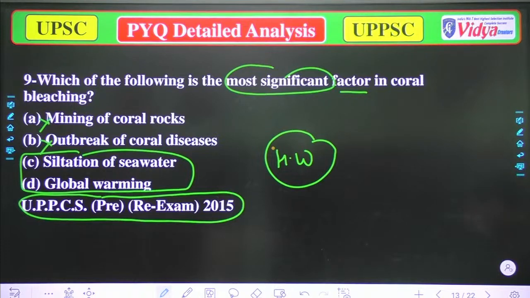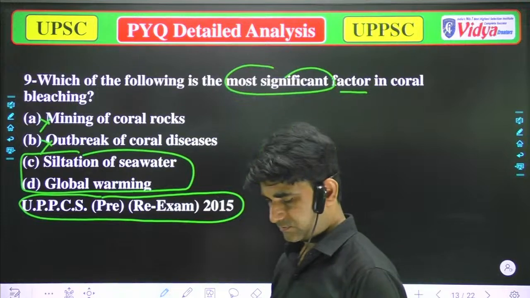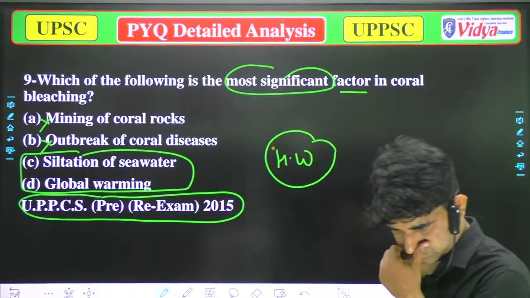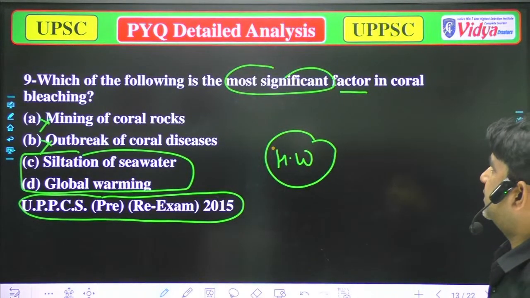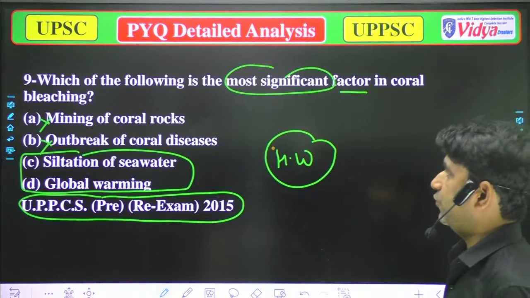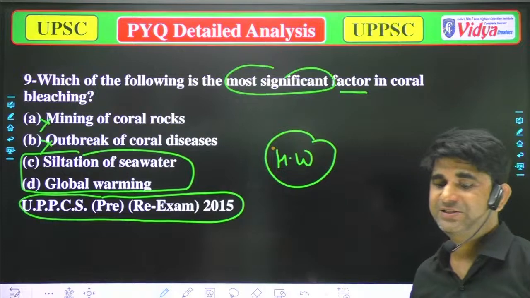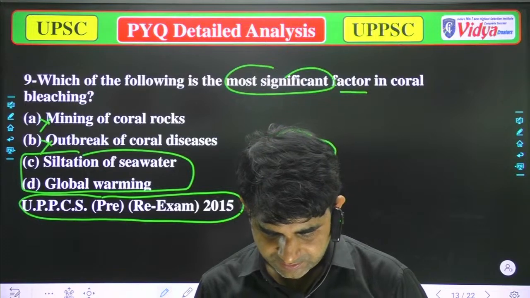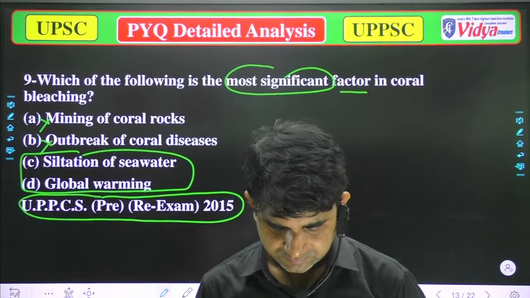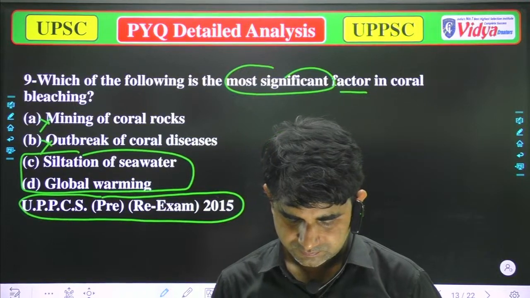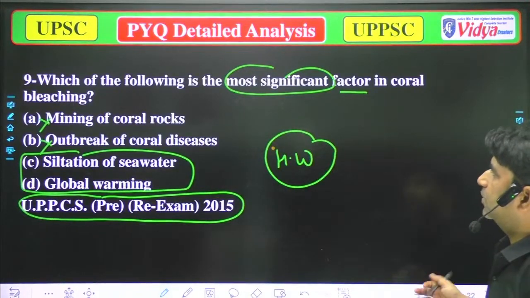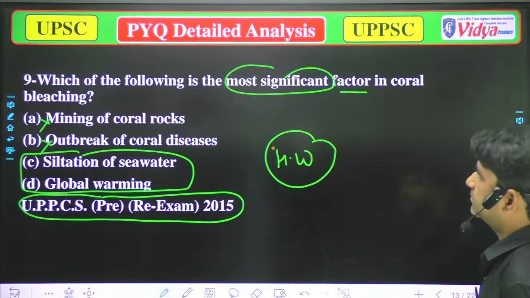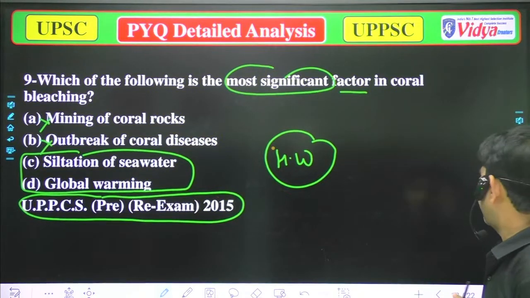I'm still waiting for response. Okay, which of the following is the most significant factor in coral bleaching? A is mining of coral logs, B, outbreak of coral disease. Okay, that's your duty, to tell me what will be the correct option. Now you have to choose what will be the correct option.